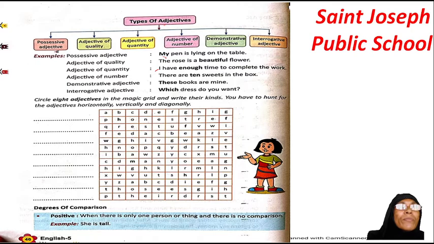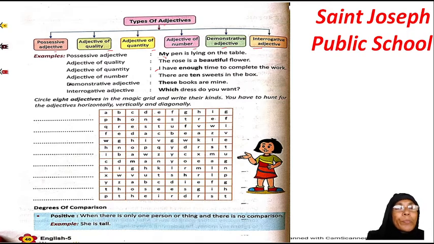Possessive adjectives, adjective of quality, adjective of quantity, adjective of number, demonstrative adjective and interrogative adjective. Let's see these as examples in sentences. Possessive adjective, what do we call it? My pen is lying on the table. So here, my is your possessive. Sorry children, excuse me. My is giving you the knowledge of possessiveness. Mine, ours, us, all these come under your possessive adjective.